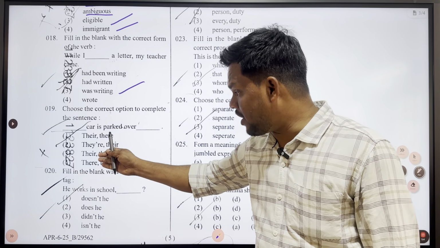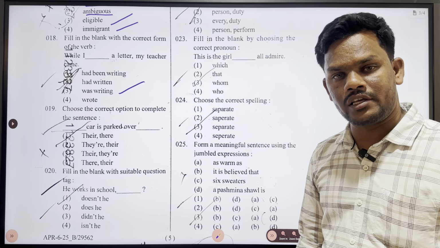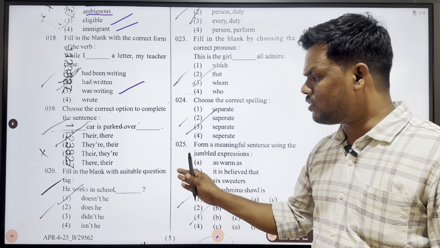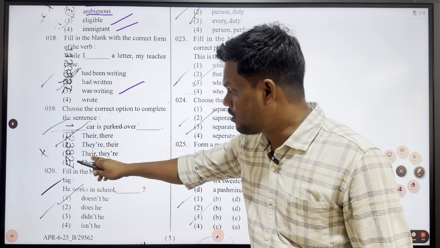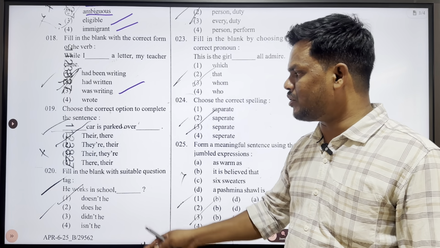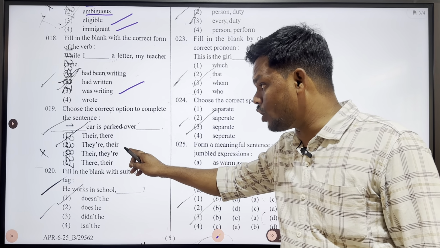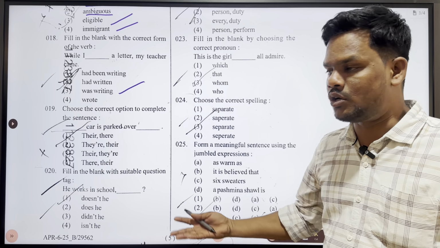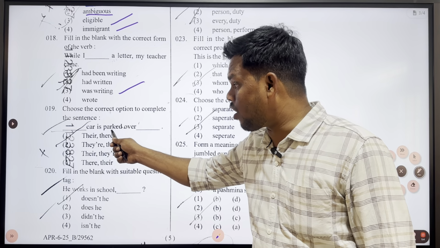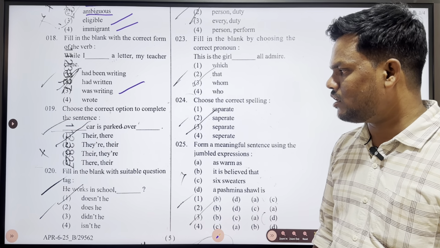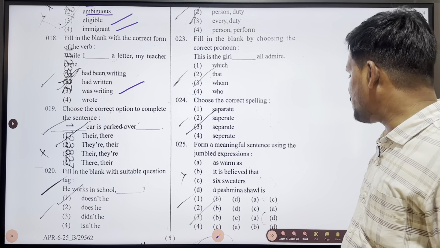The second option, they're. It's a short form of they are. They apostrophe re is nothing but they are. No, they are car, it doesn't match. Their, of course, the first answer is suitable for the first bracket, but we'll have to think about the next bracket also. They are? No, their car is parked. They are? No, it doesn't match the language. And their car? No, it is not at all matching over there. So we can take option number 1. Their car is parked over there.